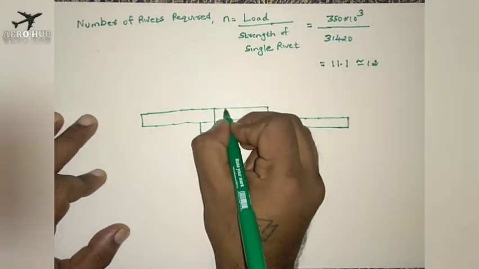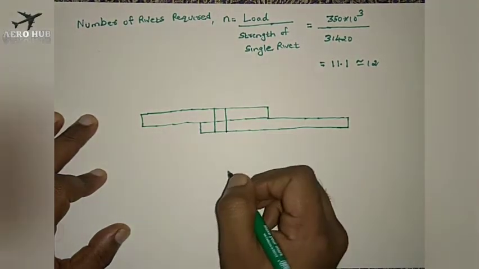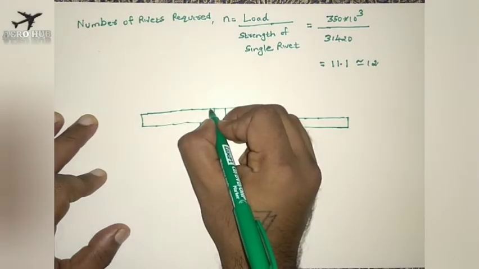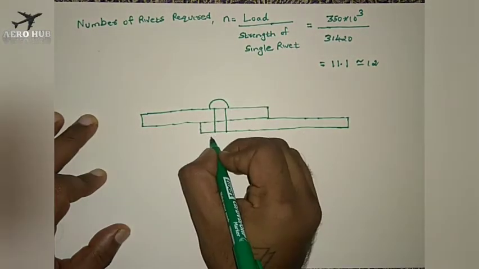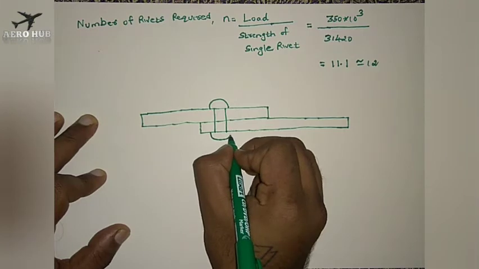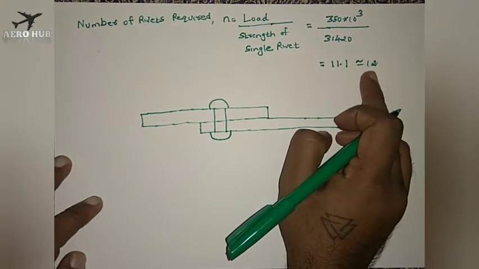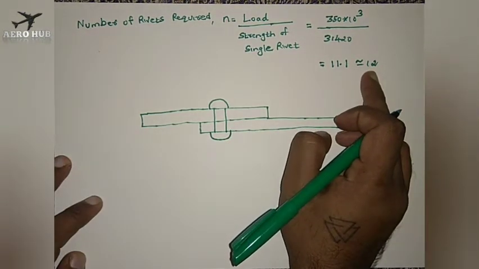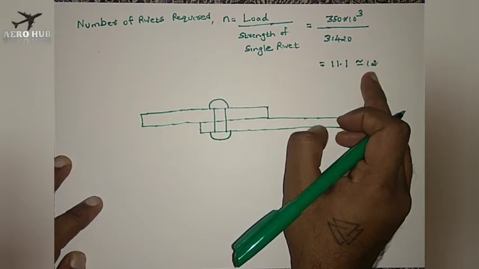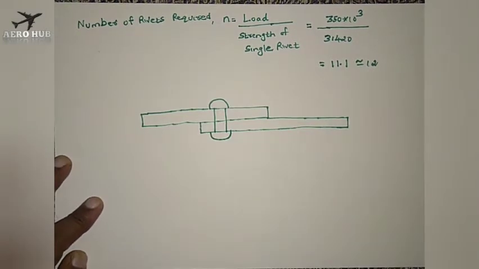We have a double rivet here, two rows of rivet. We have a total of 12 rivets here, so I will arrange the rivets in such a way that we have two rows of rivets. There will be 6 rivets in each row.